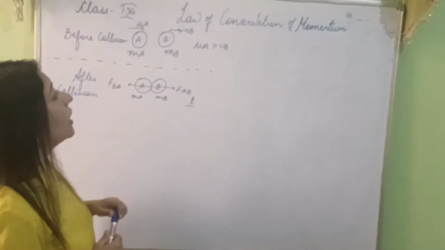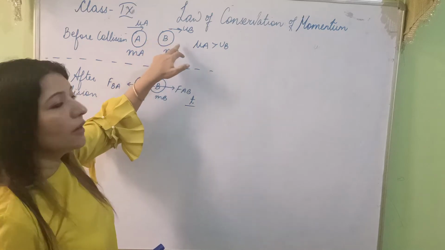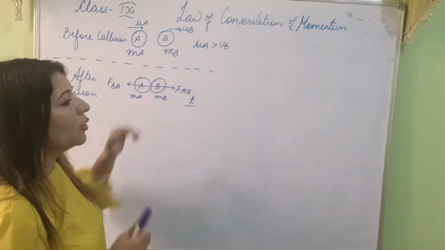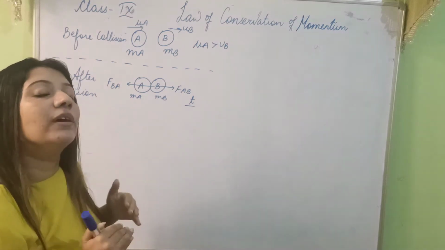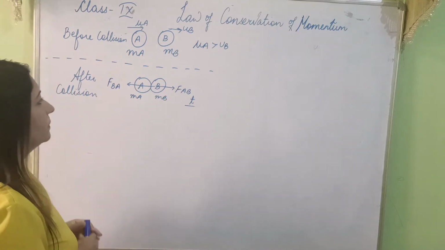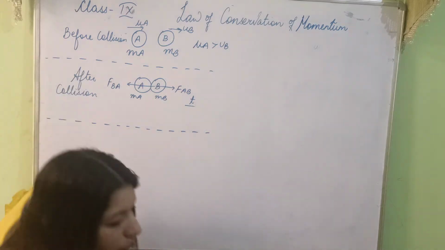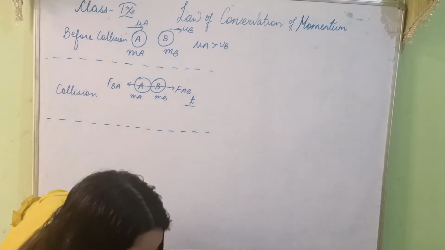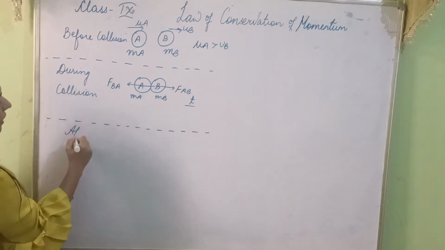Now what happens is, I told you here that ua is greater than ub. ua has to be greater, only then will these two collide. If ub is greater, it will start moving in the forward direction, ua will be lagging behind and there will be no collision. I want the collision to happen. So ua is greater than ub so that it collides with object B. Now this is during collision. Now what happens after collision?